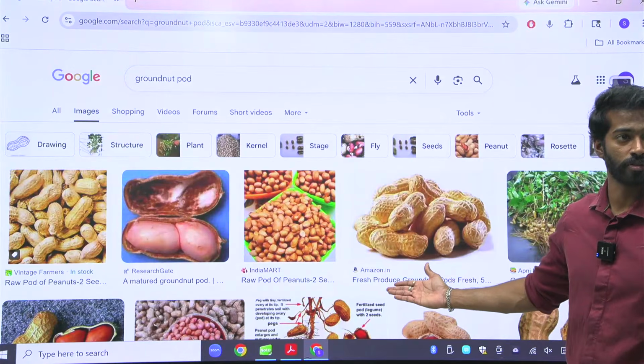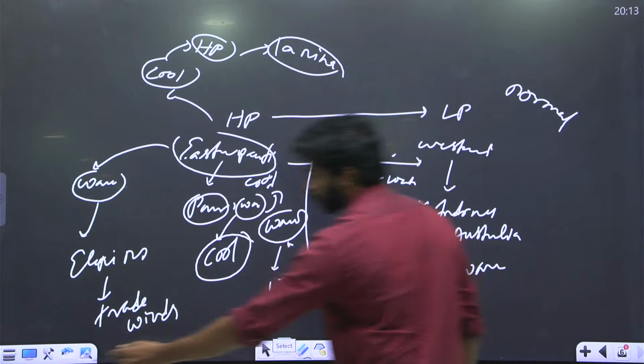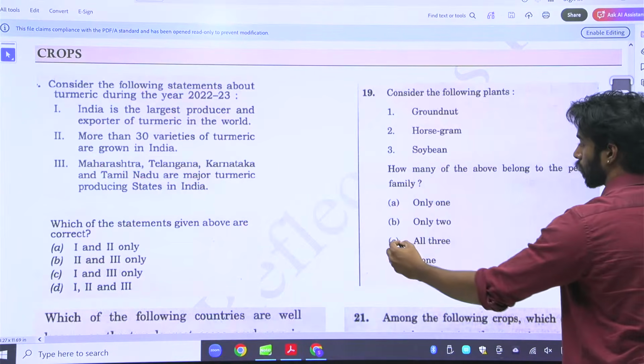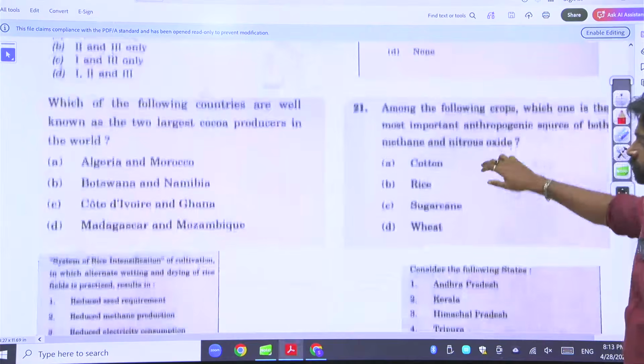All these are pods. So what are they? They belong to the pea family. Right?